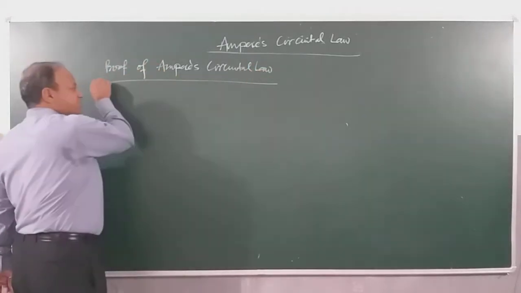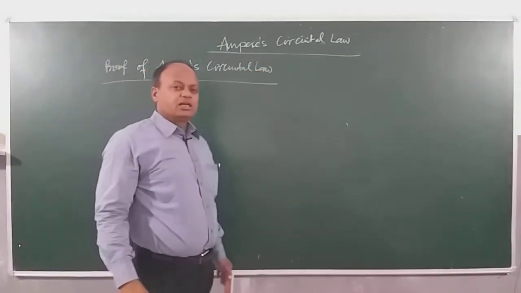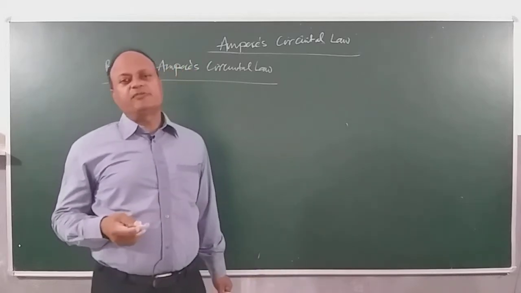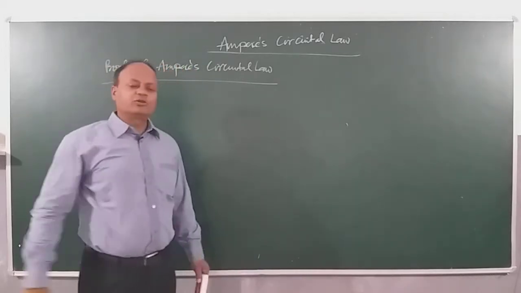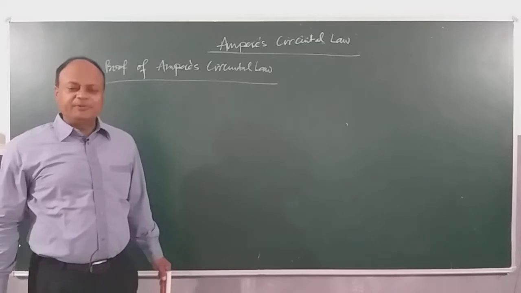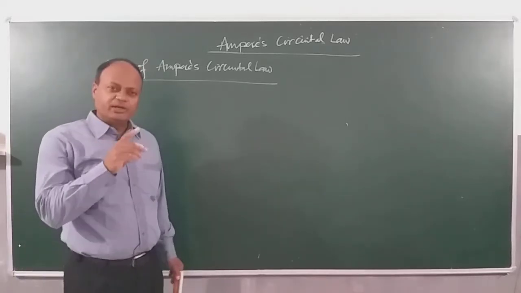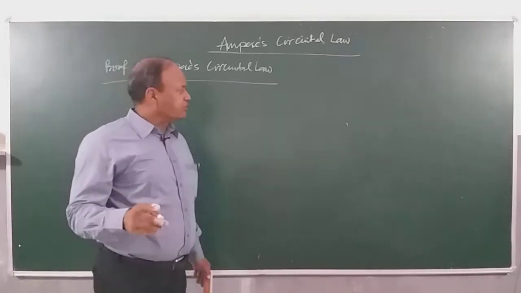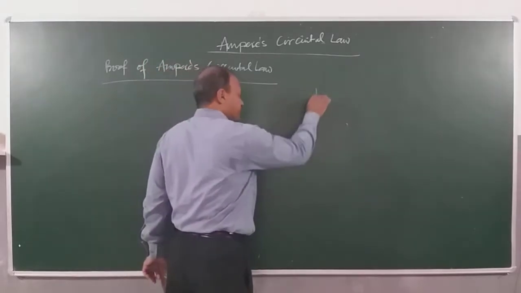We will see how we can establish this law. Just like I said, we have Gauss law which can be established with the help of Coulomb's law. We can also establish Ampere's circuital law by using Biot-Savart's law very easily. Let's see here, we have a straight wire.